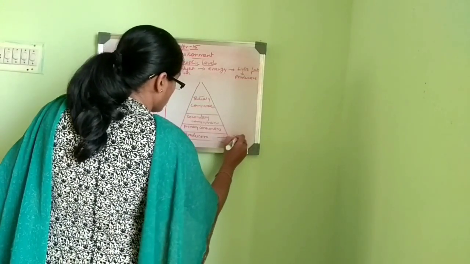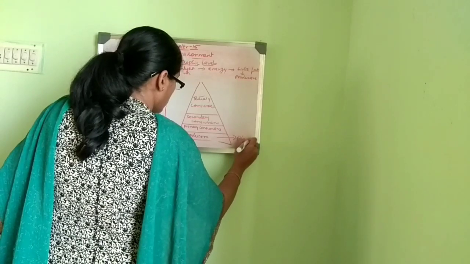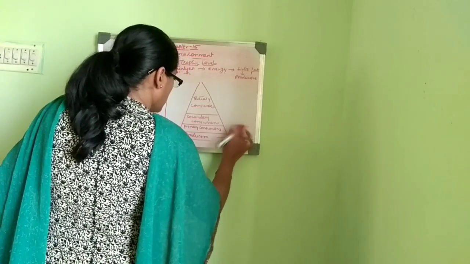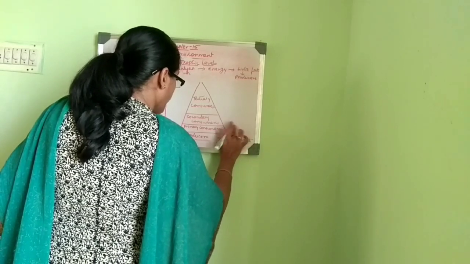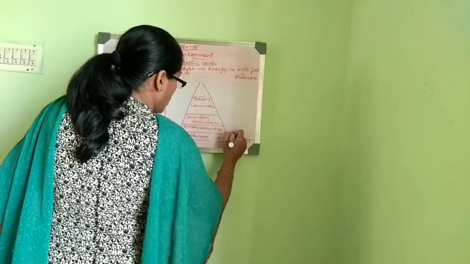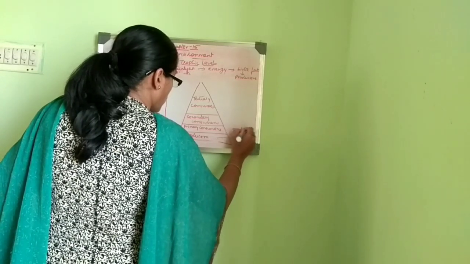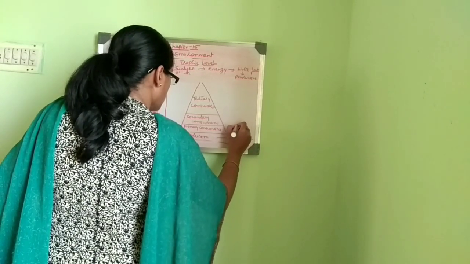Producers as such are plants, primary consumers can be taken as rat. Rat again is eaten up.